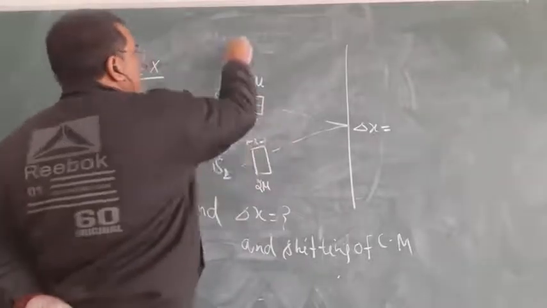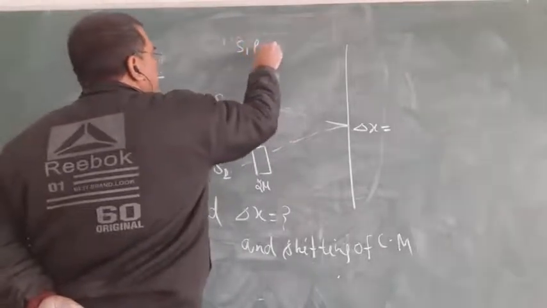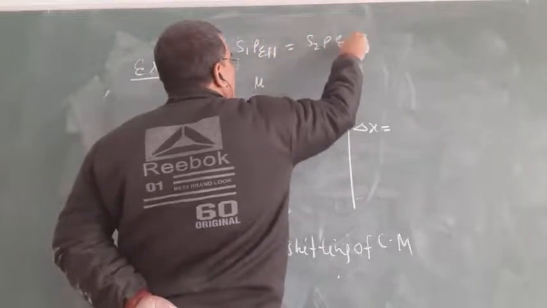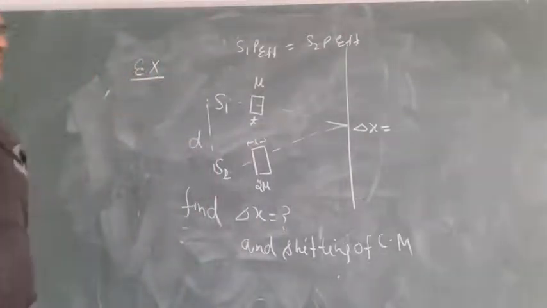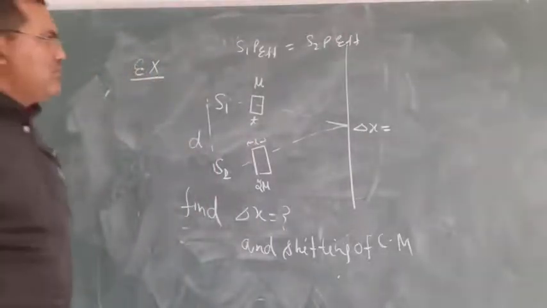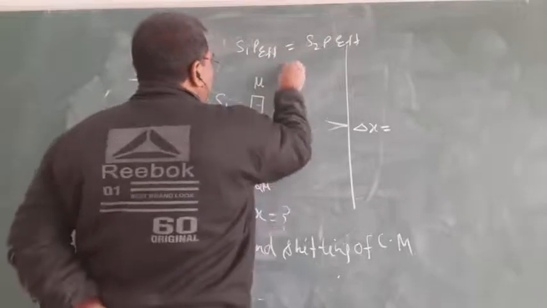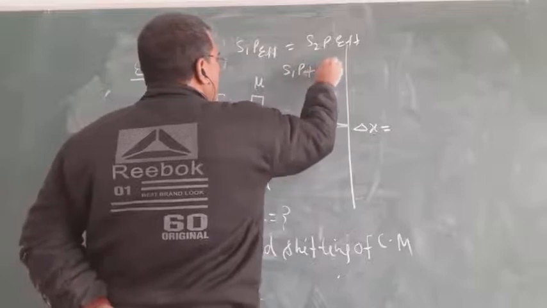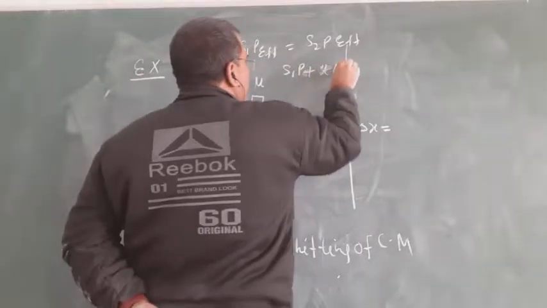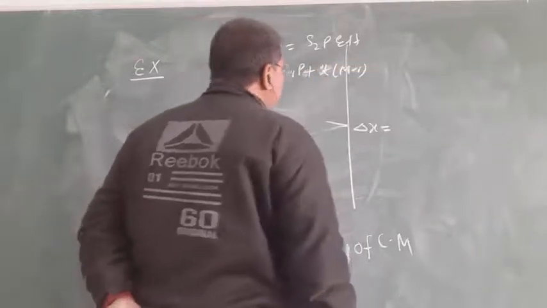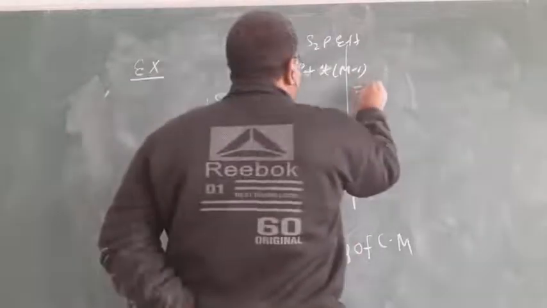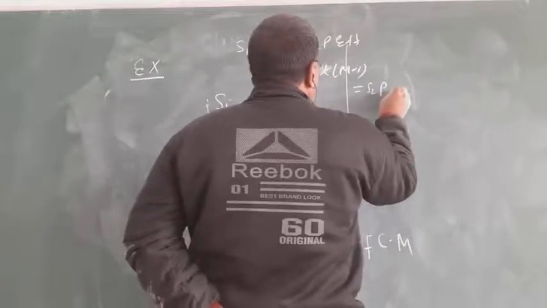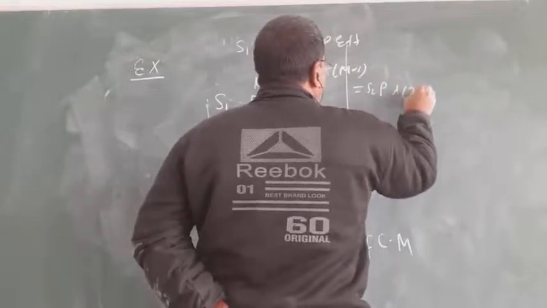For the central maxima, S1P effective equals S2P effective, isn't it? So S1P plus t(mu minus 1) equals S2P plus t(2 mu minus 1).